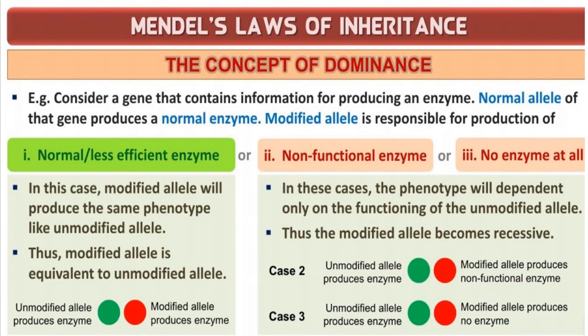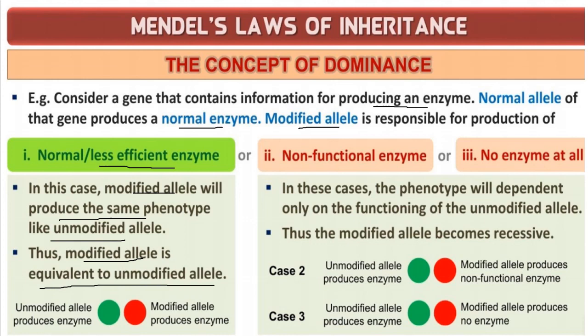This is a second example for the concept of dominance, regarding the enzyme. Consider a gene that contains information to produce an enzyme. The normal allele of a gene will produce a normal enzyme. The modified allele is responsible for production of either a non-functional enzyme or a less efficient enzyme. So in this case, the modified allele will produce the same phenotype as the unmodified allele. Thus, the modified allele is equivalent to the unmodified allele here.